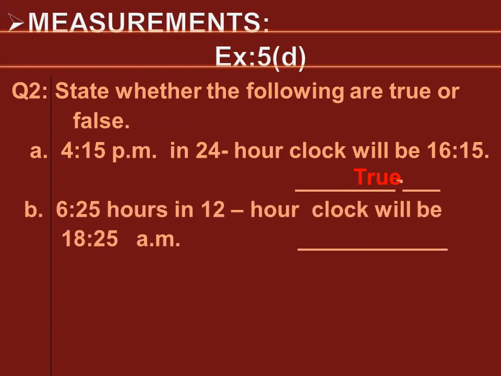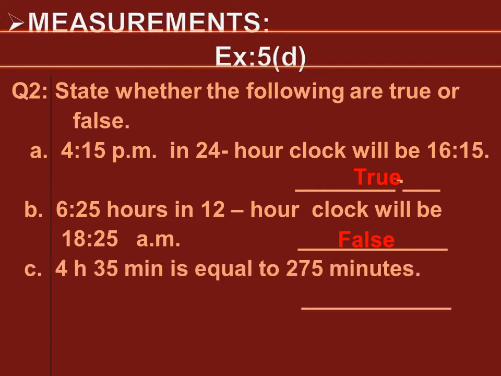Now we will move to the next part. 6:25 hours in 12-hour clock will be 18:25 am. Dear students, in 12-hour clock time we have time up to 12. There will be no 18 hours in 12-hour clock. So the statement is false.